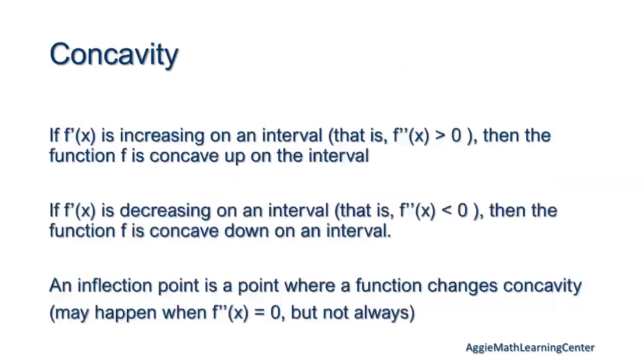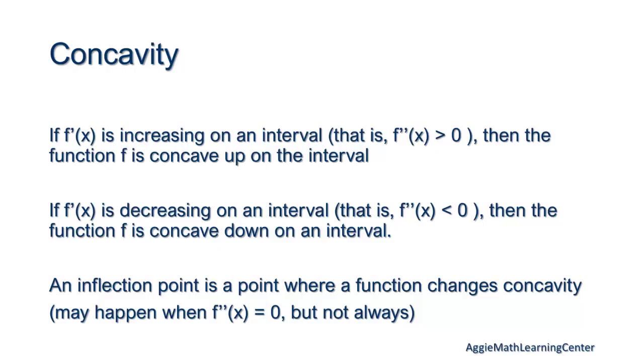Problem 5. Wow. Concavity. So, if f prime of x is increasing on an interval, that is, if f double prime is greater than 0, that's the best information on this slide, I think, personally. It's less of a guess and check and more of you take the double derivative, and then you just see if it's positive or negative. That'll tell you if it's concave up or concave down. So then the function is concave up on the interval. If f prime of x is decreasing on the interval, that is, if f double prime of x is less than 0 or negative, then the function f is concave down on the interval.